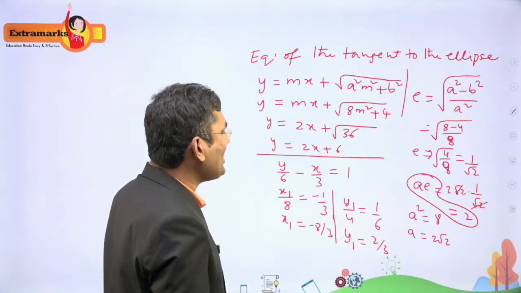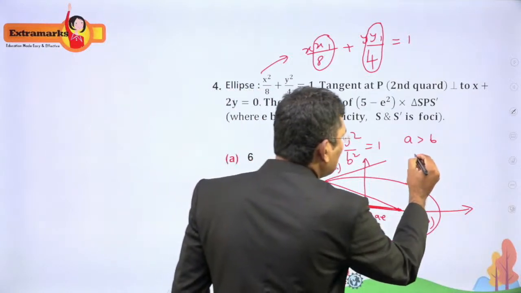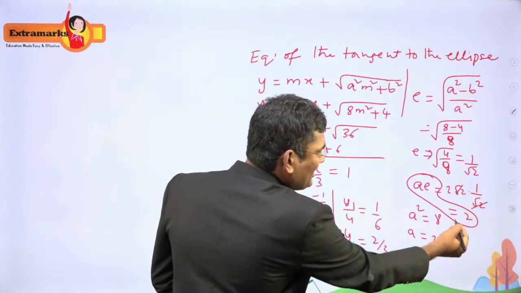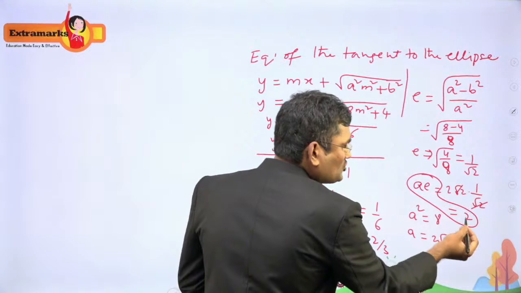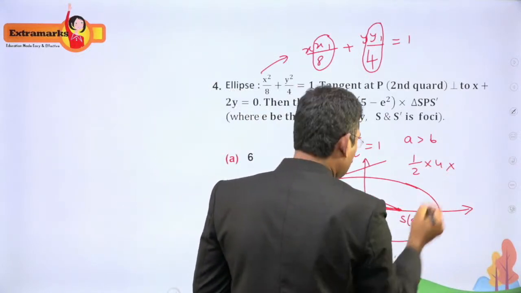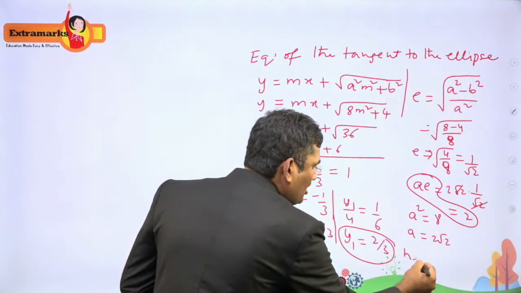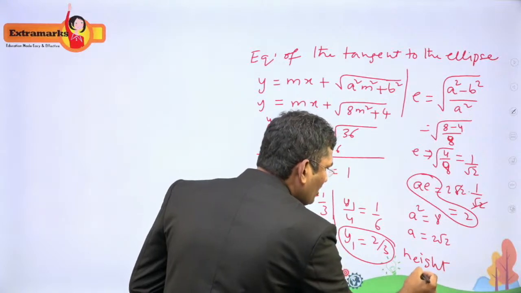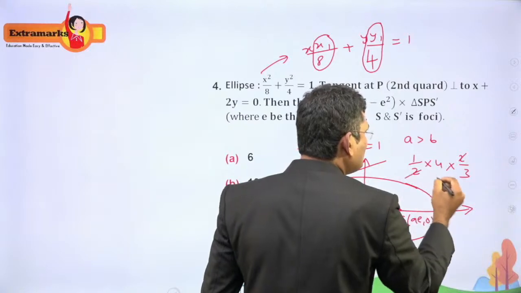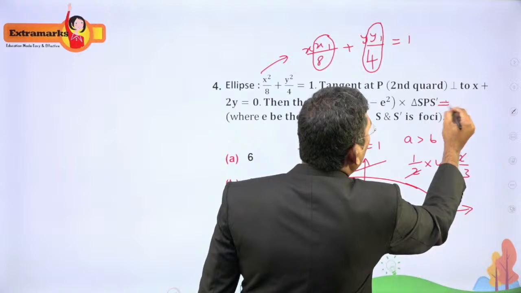Now what is the area of the triangle? Area of the triangle is half into base into height. Base, you can see here, AE is 2, 2AE is 4. So base is 4, into height. Height, we just now calculated the y coordinate, 2 by 3. So 2 gets cancelled out. This is 4 by 3. So the area of the triangle is 4 by 3.